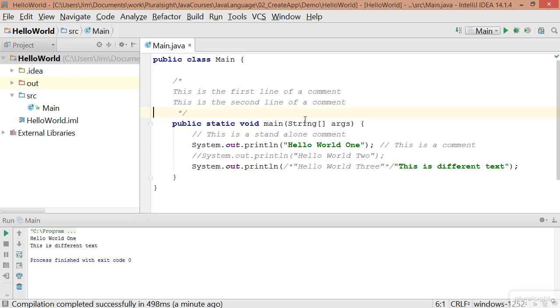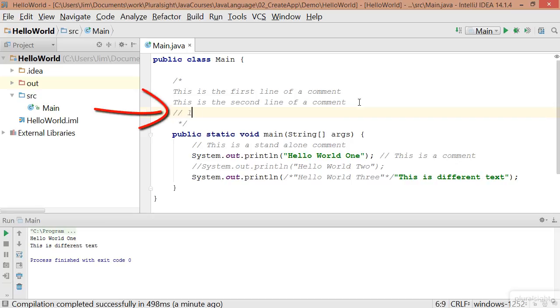Now, it is okay to put line comments inside of a block comment. If I put a // line comment in here, that's not an error. You wouldn't intentionally do that, because you're already in a comment block, so why put a line comment in there? But if you happen to have an existing line comment and you wrap it in a block comment, that's still safe. The bottom line here is that comments allow us to put text inside of our source code that we don't want to be seen by the compiler, whether it's notes to ourselves or another human being, or we just want certain source code to be ignored for some period of time.